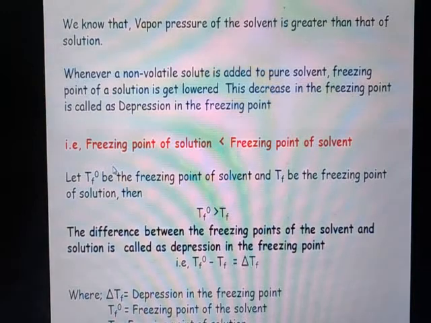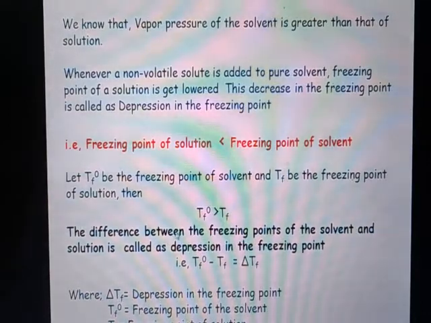So it is known that the freezing point of a solution is always lower than the freezing point of a solvent. Let us consider Tf naught to be the freezing point of a solvent and Tf to be the freezing point of a solution. Then we can say that Tf naught is always greater than Tf.